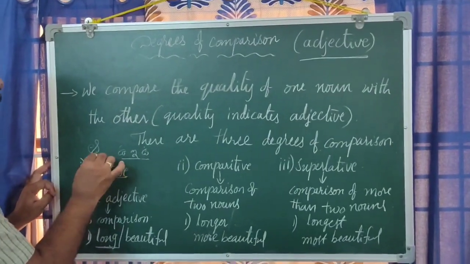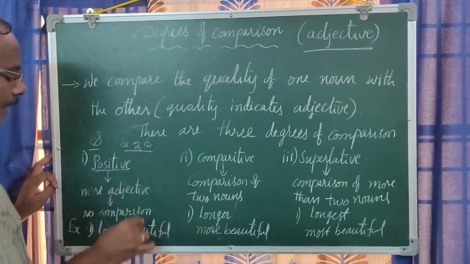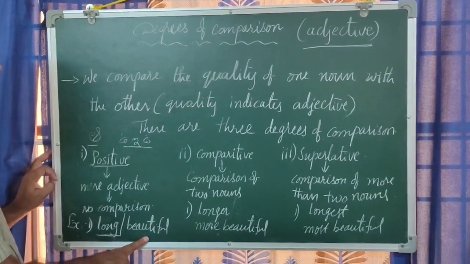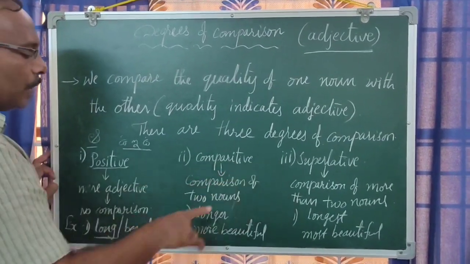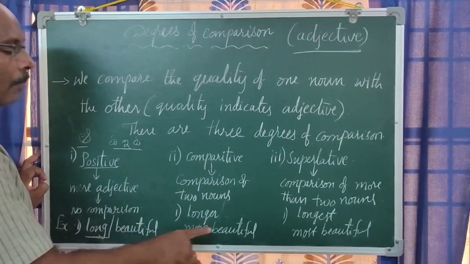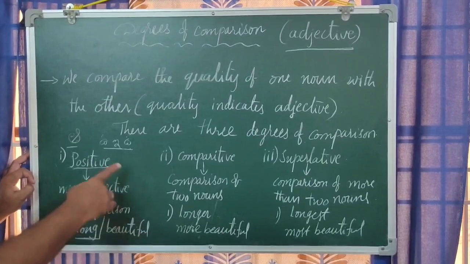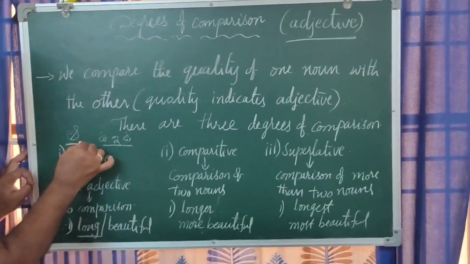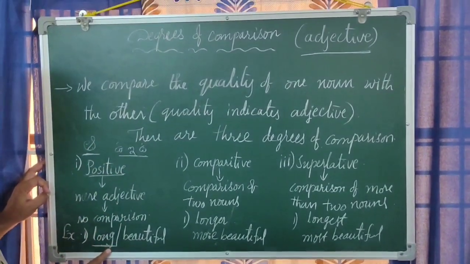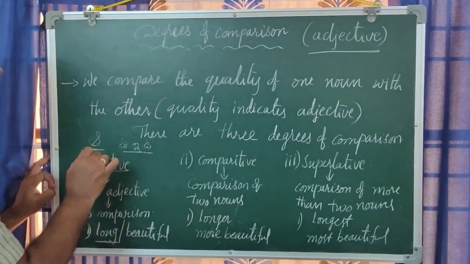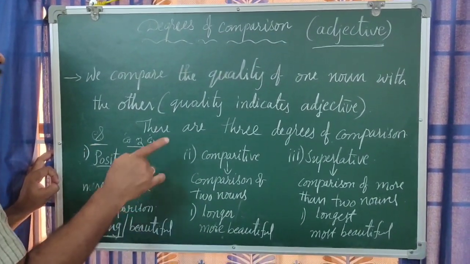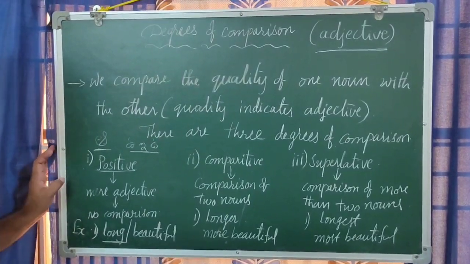When there is more than 1 syllable in a particular adjective, when it has to be changed into comparative and superlative, more or most should be added. When the adjective is only a monosyllabic word, then er or est should be added to change it into comparative and superlative.